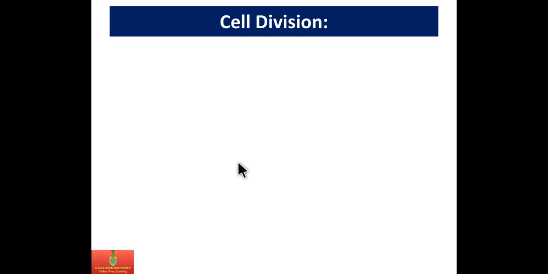The life of all multicellular organisms starts as a single cell, that is a zygote, and cell division carries the life forward up to the death of the particular organism. Cell division is the process by which a cell divides into two or four daughter cells. The cell which undergoes cell division is called the parental cell, while the newly formed cells are called daughter cells.